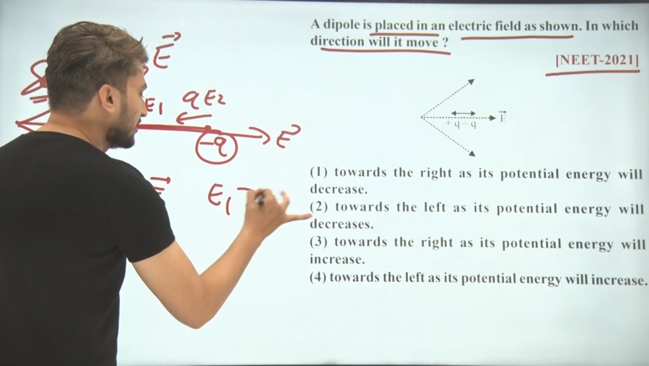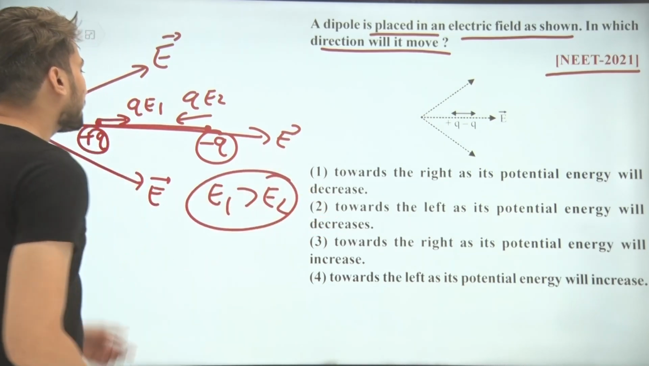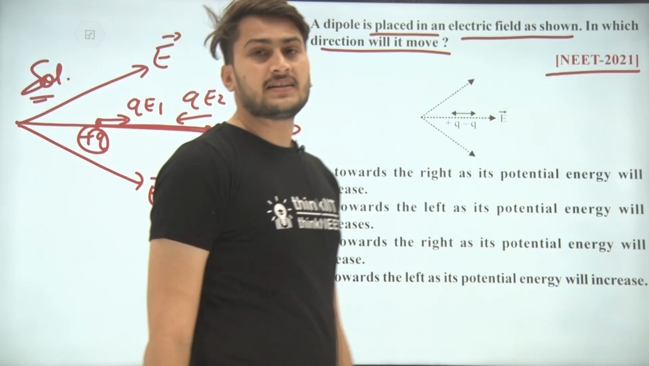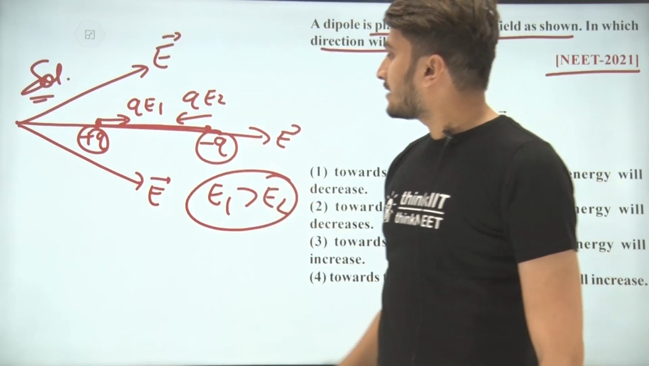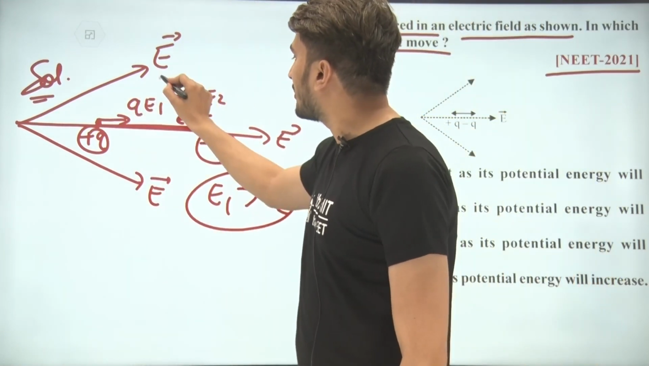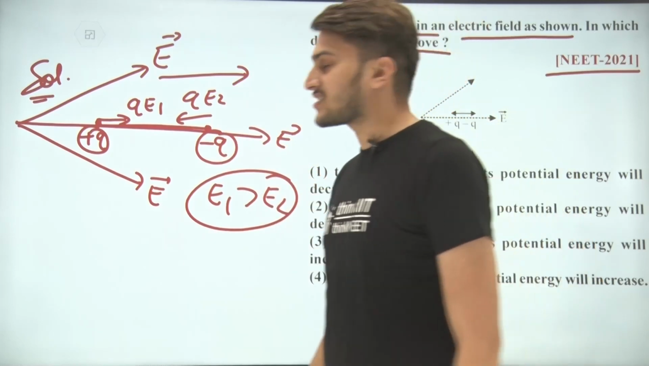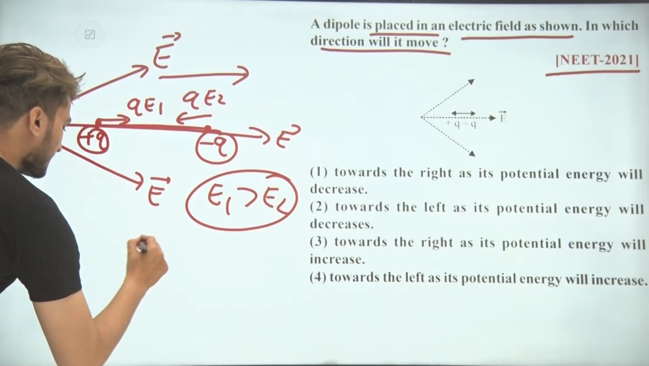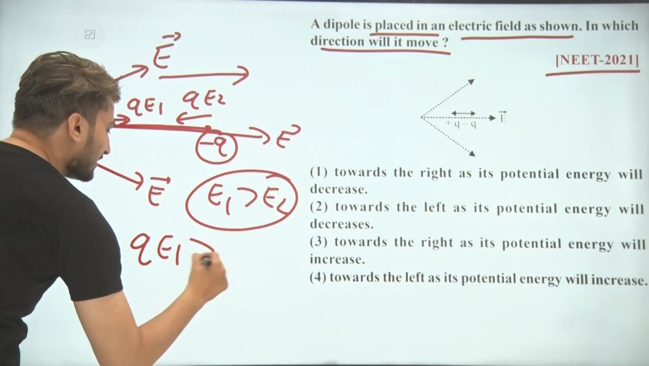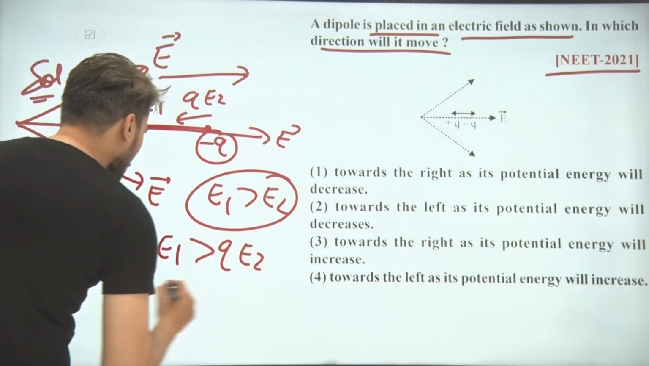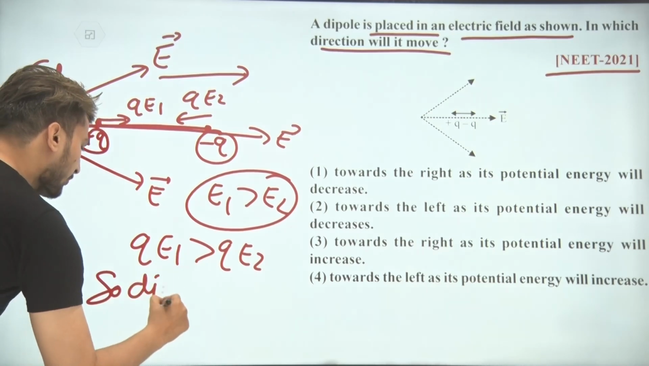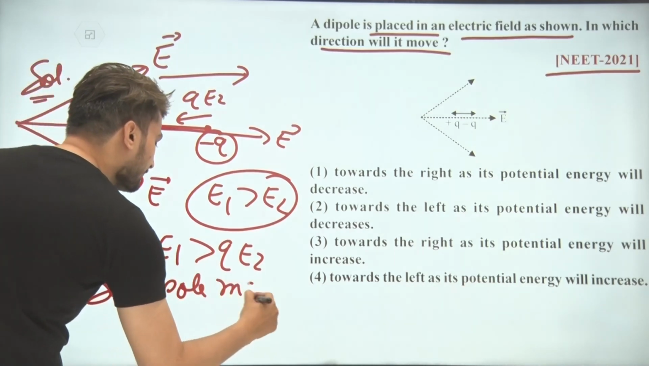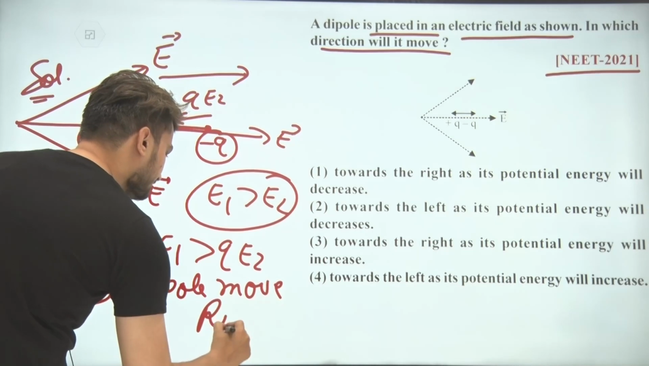E1 is greater than E2, that means the force qE1 is greater than qE2, that means the motion of this dipole will be rightward. This is the motion of the dipole. So here qE1 is greater than qE2, so the dipole moves rightward.